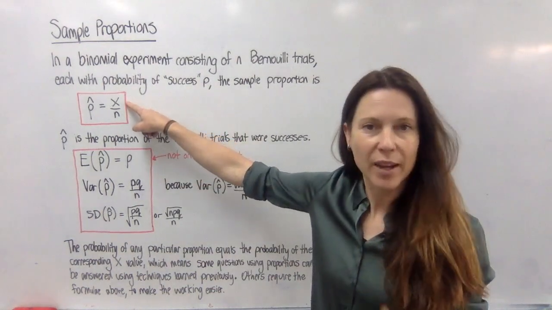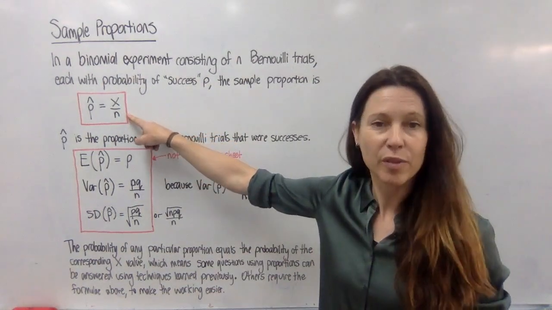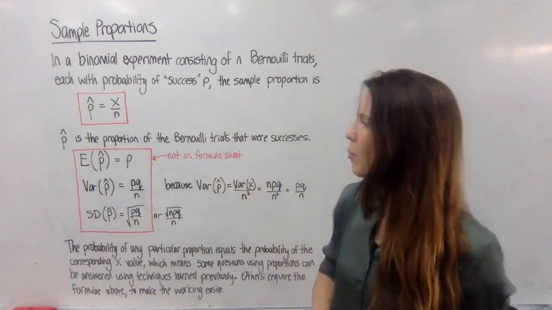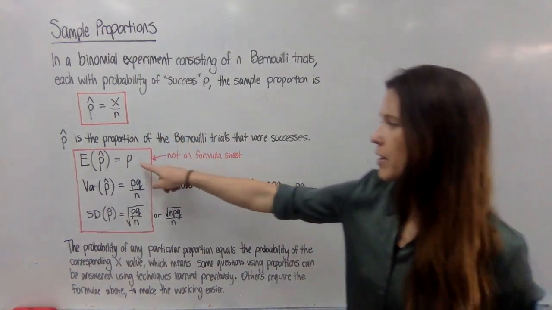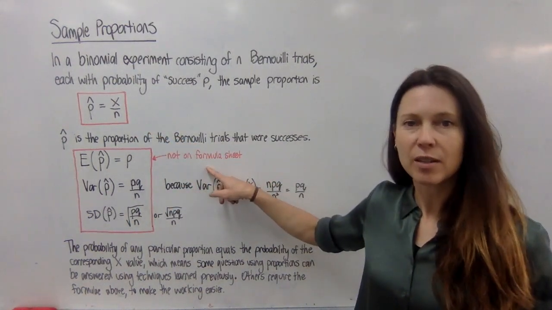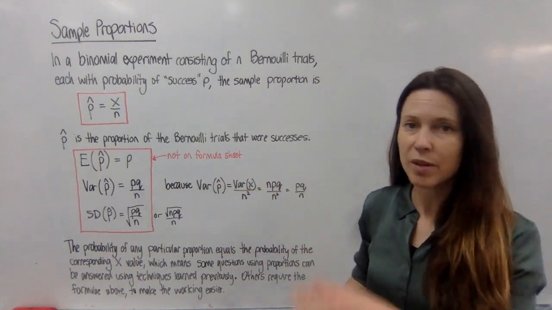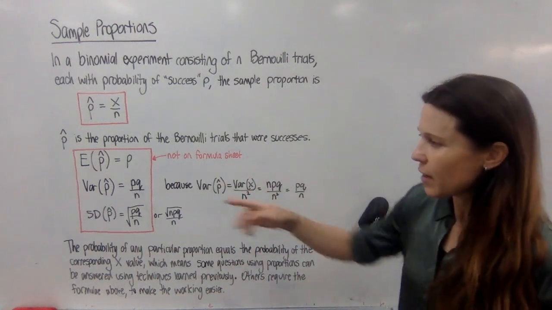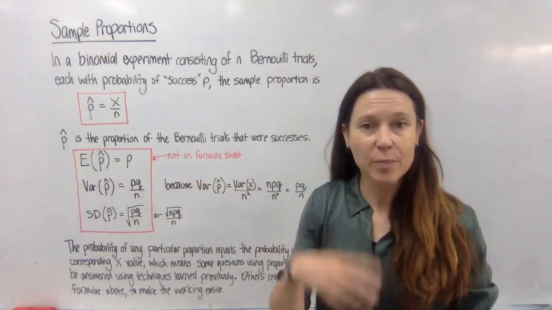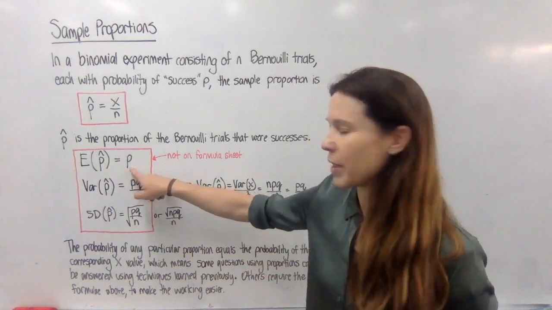Any one thing that could happen, if we just divide by the total number of things that could happen, we're going to get our proportion. Now, some formulas here, warning, they're not on your reference sheet, whereas the ones that we used in our previous exercise were. We get a quite straightforward result here. The expected value of the proportion is just the probability itself.